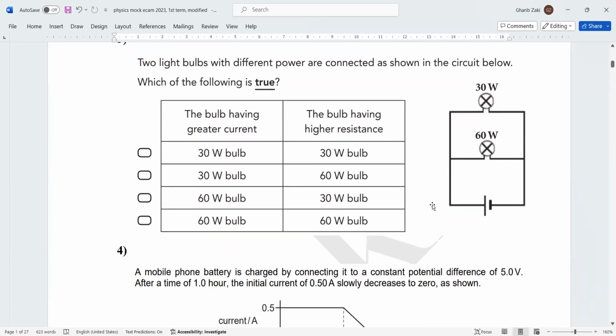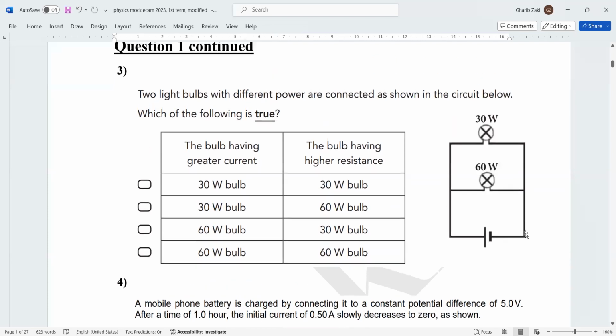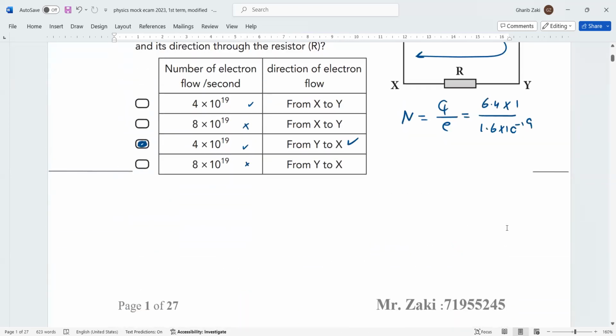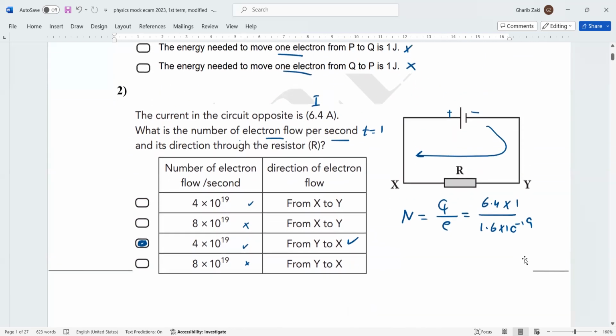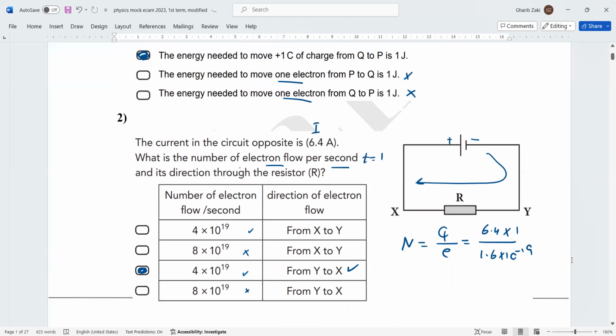This question is important because it talks about the relation between the power and the voltage. Can you go back to question number 2 and explain it again? Yes, number 2, I calculated the number of electrons. It is Q over E. Q is the charge, Q equals the current multiplied by time. He said per second, so the time is 1 second. And the current is 6.4. We calculated N. N equals 4 multiplied by 10 power 19.